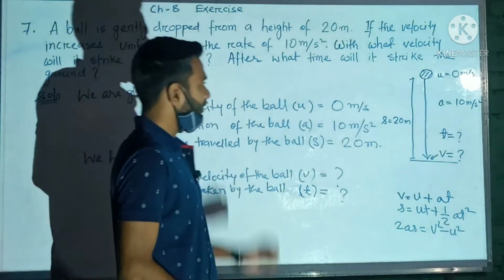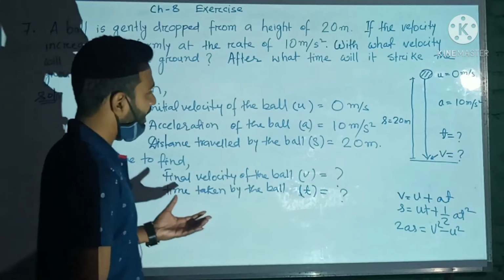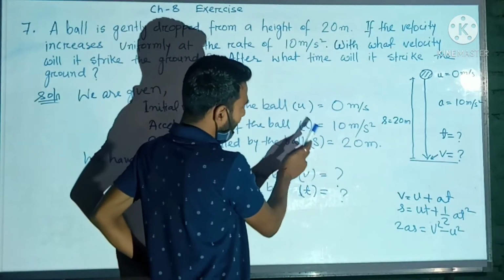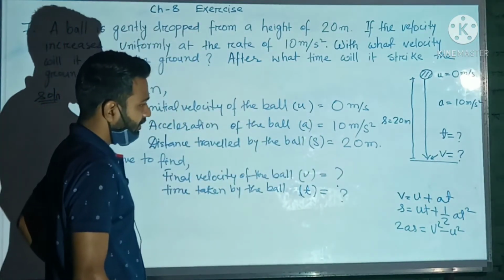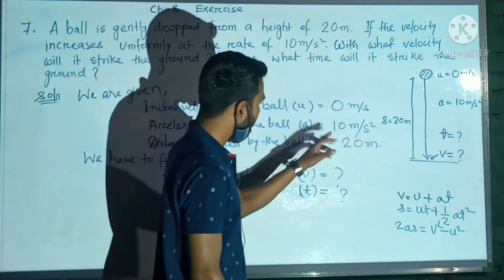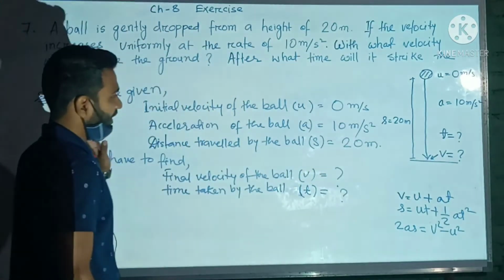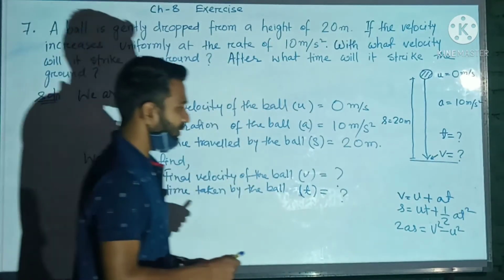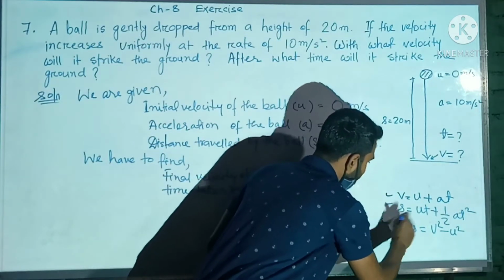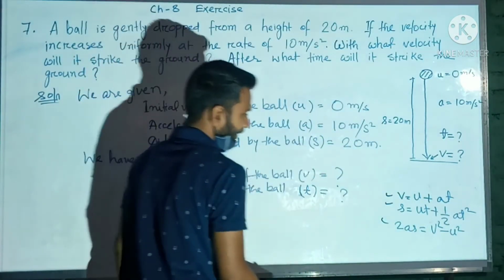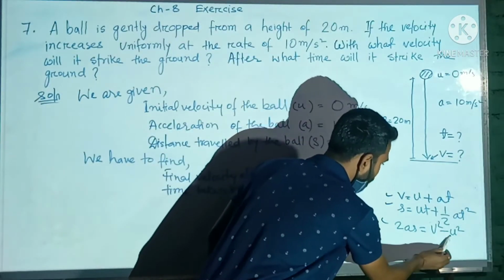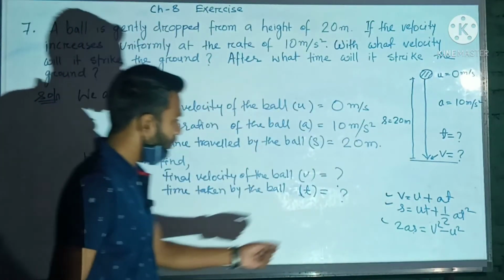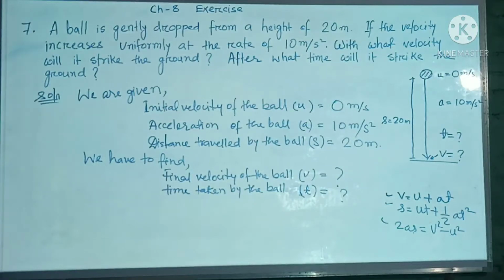So to calculate v, first we'll see what quantities are given. We have u, a and s, and we have to calculate v. Time is not given. So which equation is appropriate out of these three? We have u, a and s. If these three are given, then we can calculate v. So here we will apply the third equation of motion.